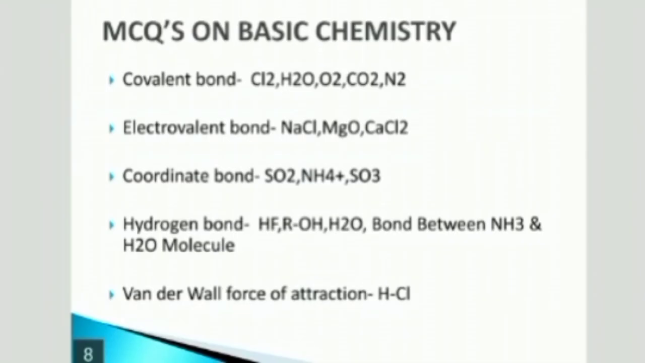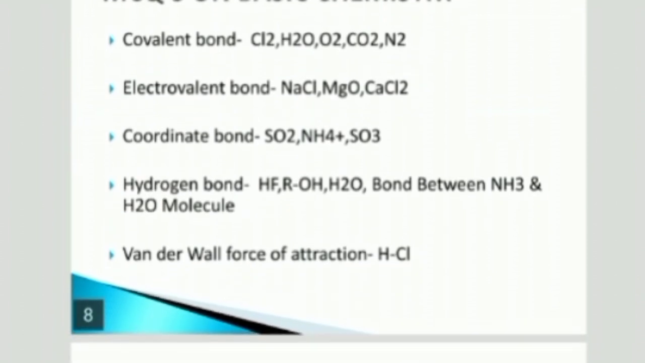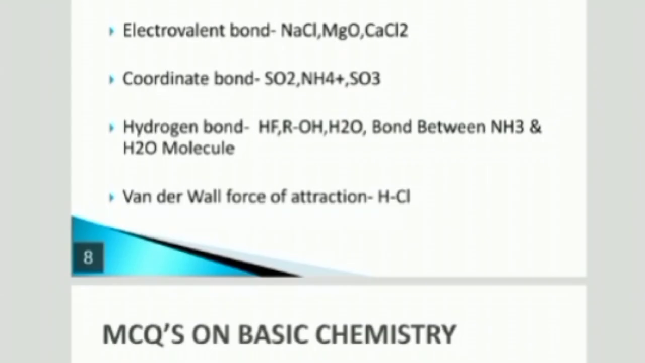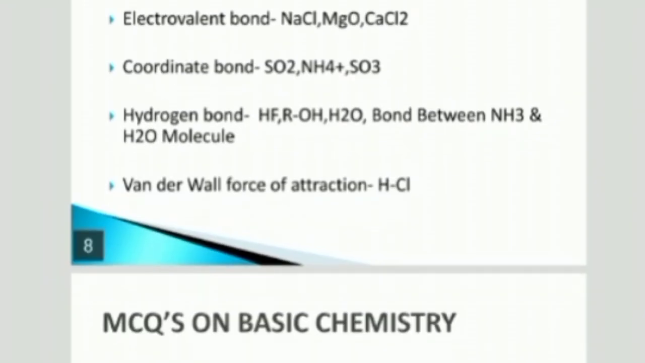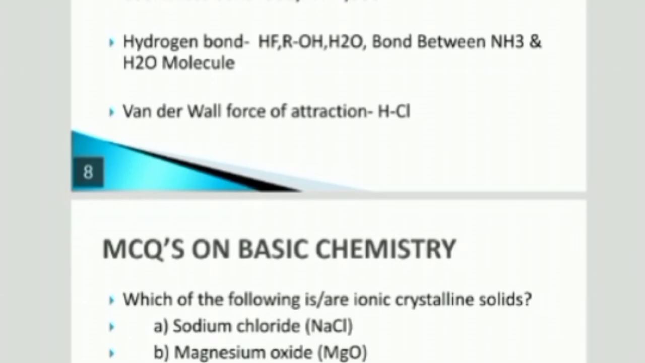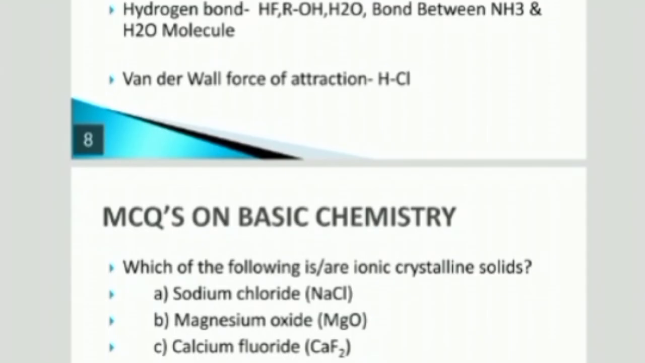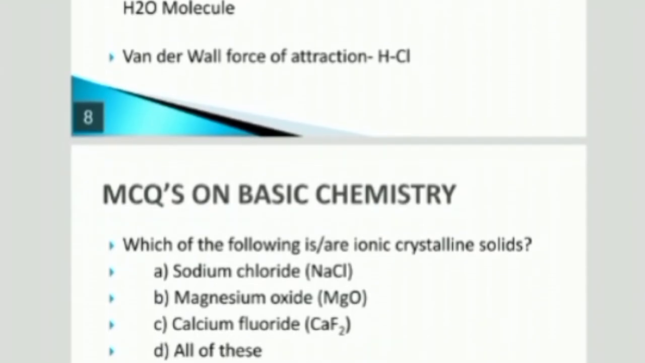Next, electrovalent bond: NaCl, MgO, CaCl2. These are the examples of electrovalent bond, also called ionic bond. Then coordination bond: SO2, NH4+ and SO3. Next, hydrogen bond: HF, the bond between alcohols like ROH, H2O, and the bond between ammonia and water molecule. And van der Waals force of attraction: HCl, the bond between H and Cl, is called a van der Waals force of attraction.